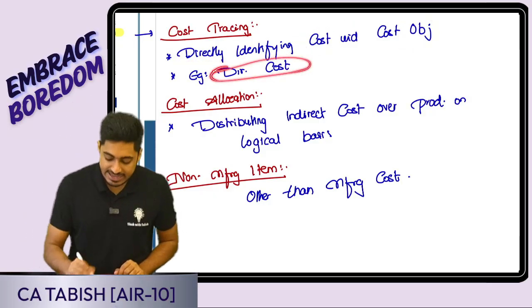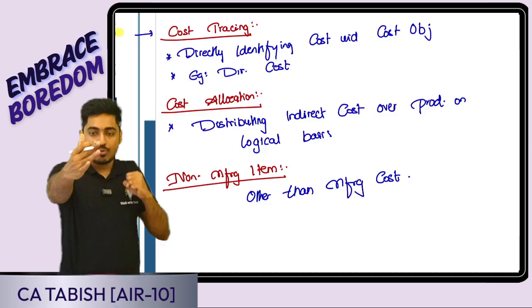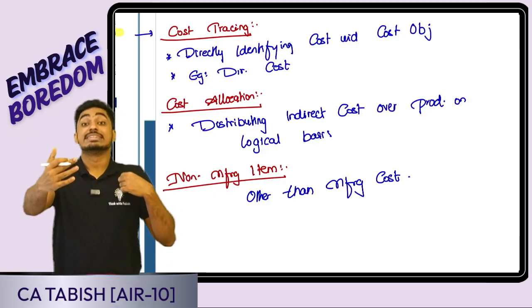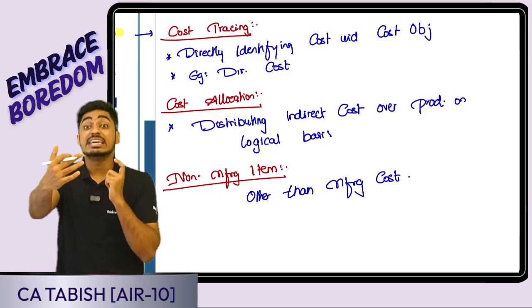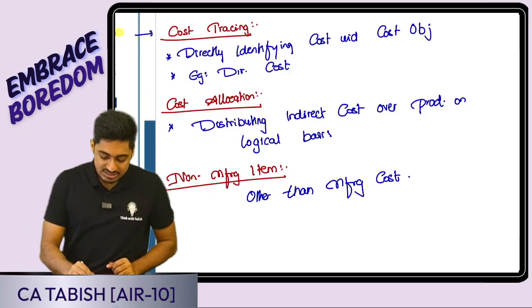So here I am directly identifying the cost with the cost object. Where will it happen? Direct cost. Simple. Cost tracing means a direct cost, wherein I can tell for 1 unit, this much is the cost. Say for example, I am manufacturing a shirt. Direct material, I can directly trace the cost. For one shirt, this much material is used. Yes or no, everyone? Next is cost allocation.